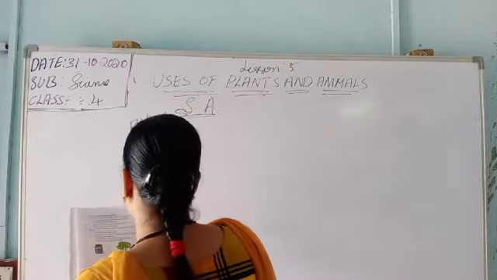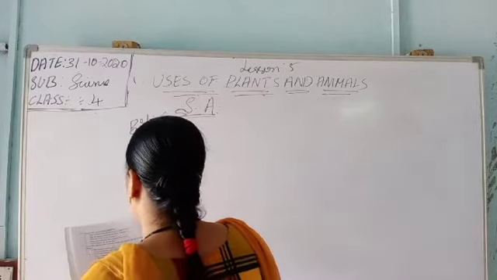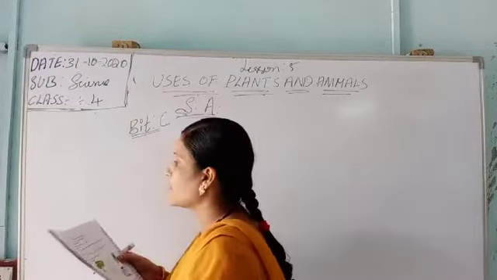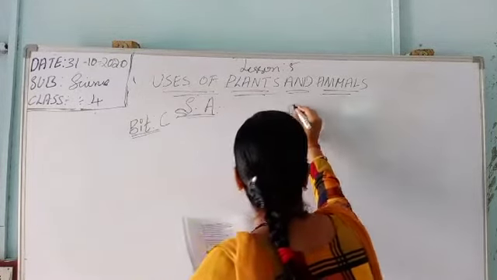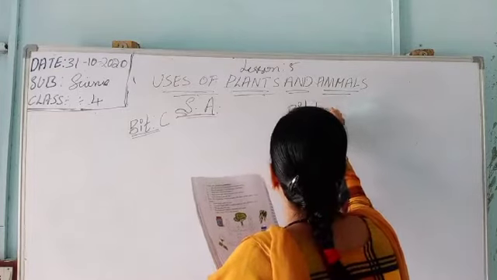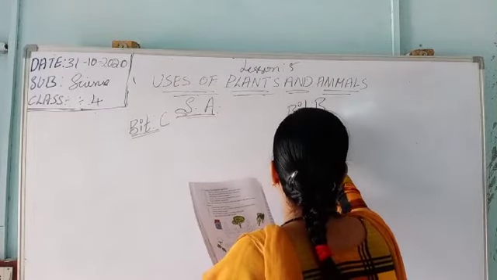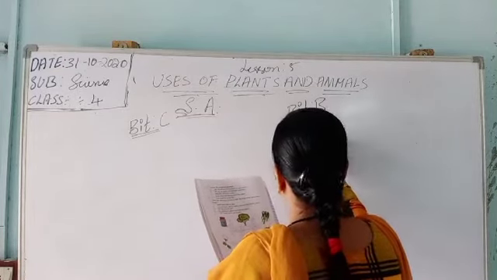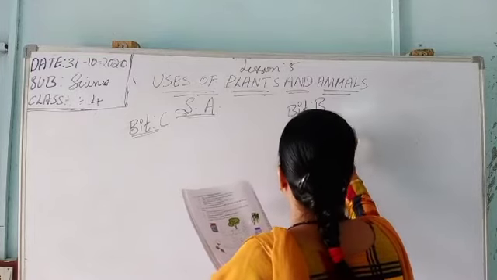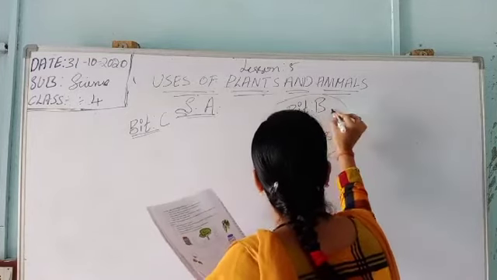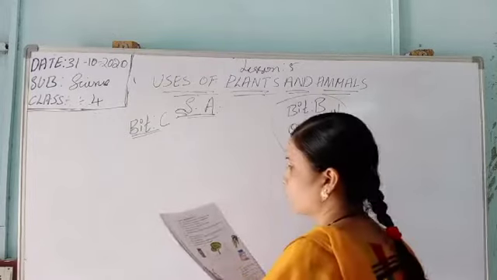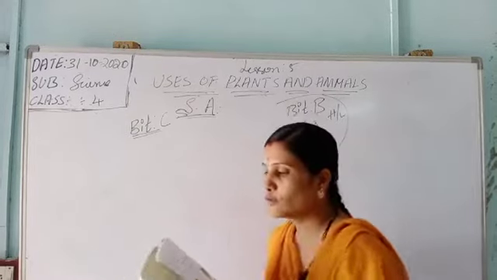Here the puzzle is given. Bit number A, you have to do in the rough notebook. Bit number B, questions and answers, that is page number 38. That is the homework. Do it in the rough notebooks.